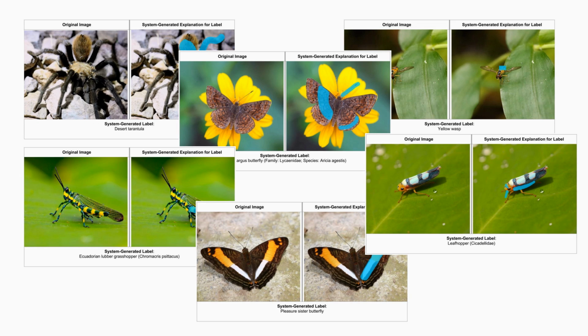We had a total of 40 images split into 8 groups of 5 images each. These groups were balanced so that they contained equal numbers of easy and hard, correct and incorrect images. Images were shown to participants in a random order. All these images were captured by our entomologists.